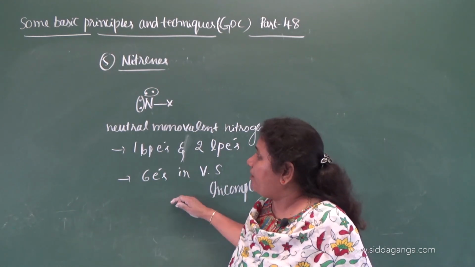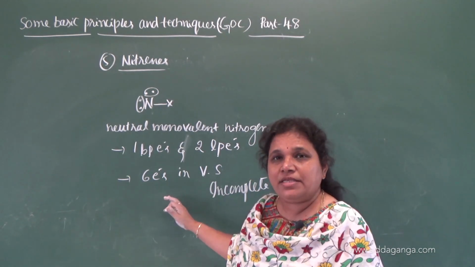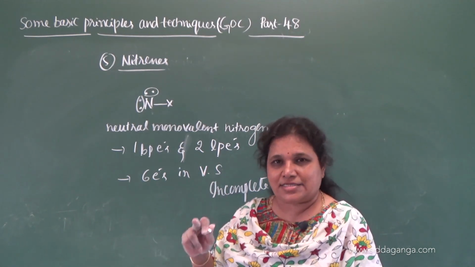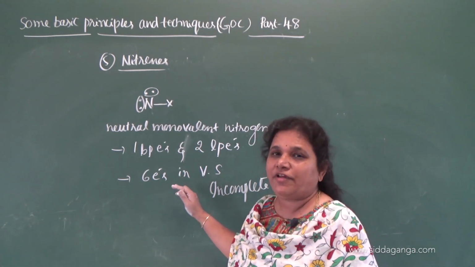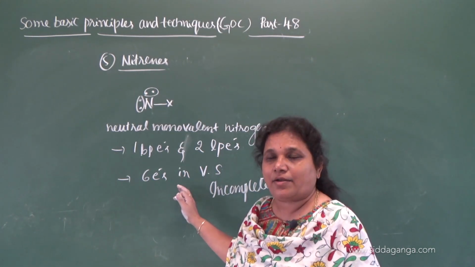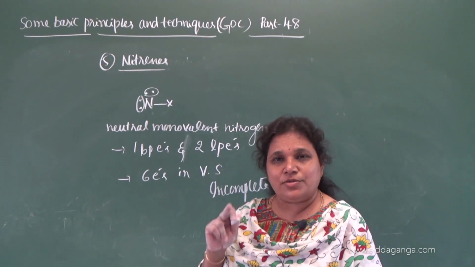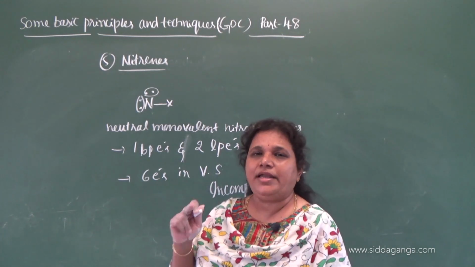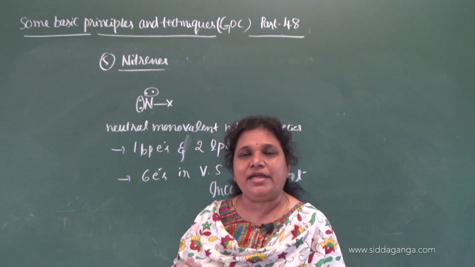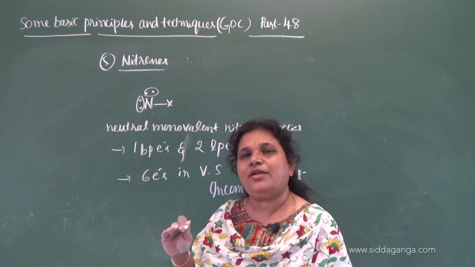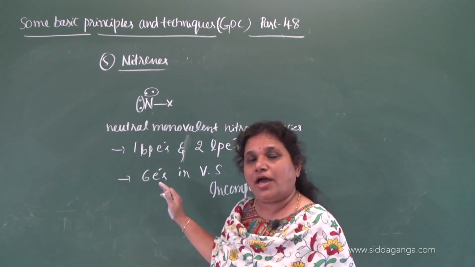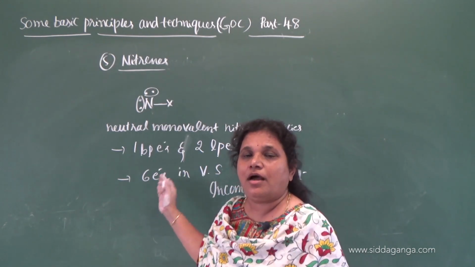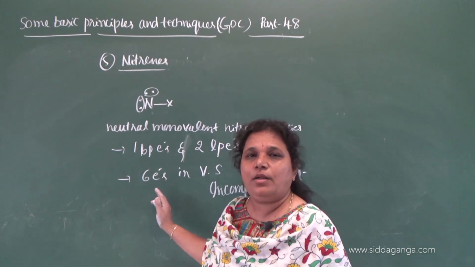But here carbenes and nitrines are neutral electrophiles and they are also called Lewis acids because they receive a pair of electrons, as they contain 6 electrons. But carbon free radical is a neutral electrophile, but it contains 7 electrons in its valence shell and it receives only 1 electron to complete its octet, therefore it is not a Lewis acid. So carbon free radicals are not Lewis acids, but carbenes and nitrines are neutral electrophiles and they are Lewis acids.